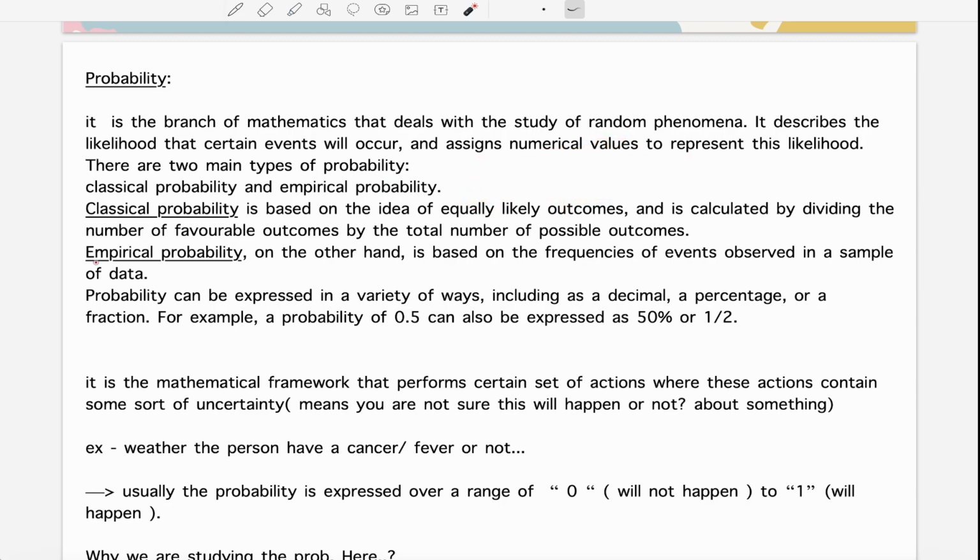And we have empirical probability, which is the frequency of events observed in a sample of data. It is based on frequencies in a sample of data. If you don't understand that now, it's totally all right. We're going to cover it in great detail in further lectures.